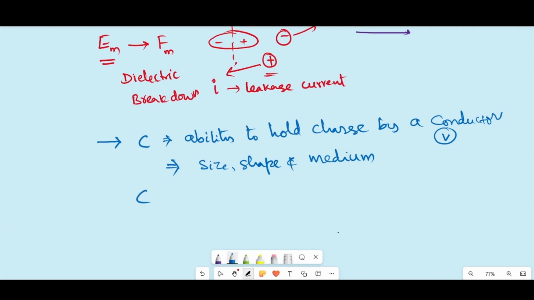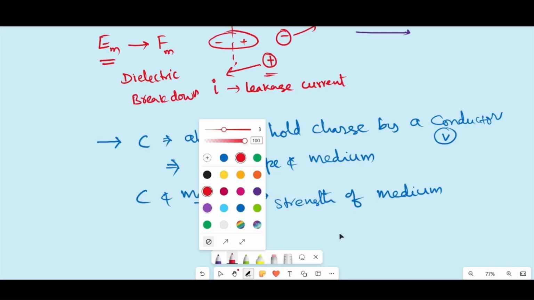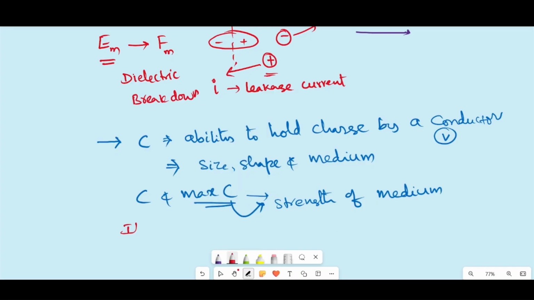And the third point, we discussed capacitance and maximum capacity. The maximum capacity depends purely on the strength of the surrounding medium. What strength? Dielectric breakdown strength. And the last point you must remember: if the surrounding medium has weak breakdown strength, the capacitance of the conductor is less.